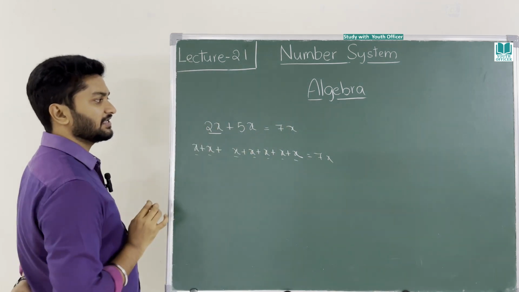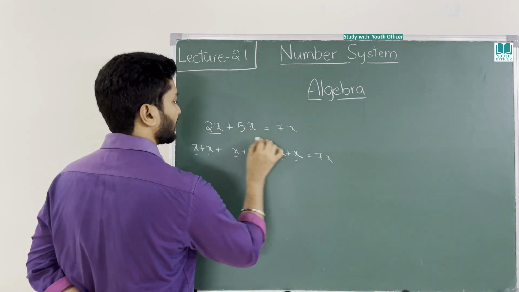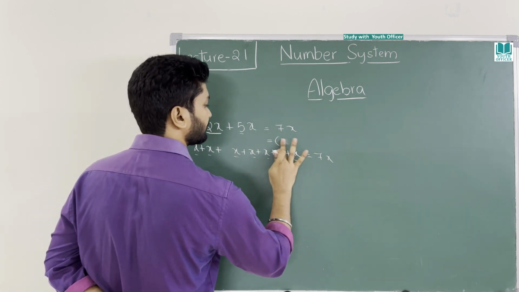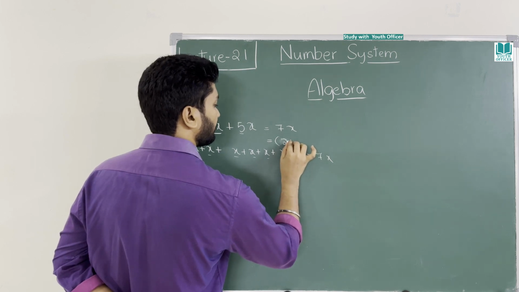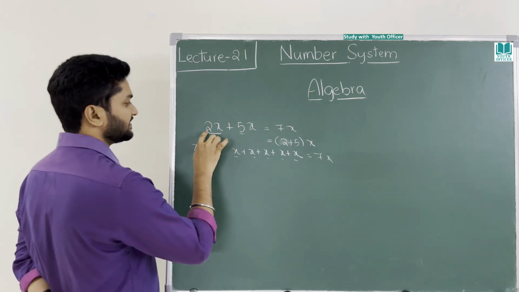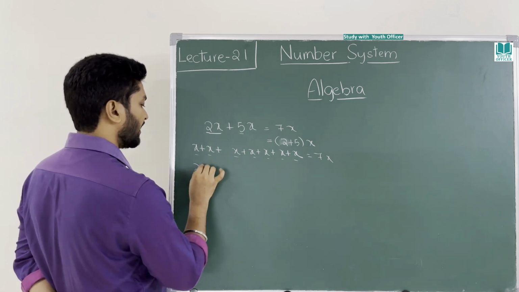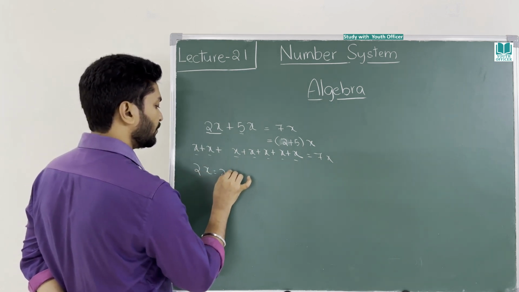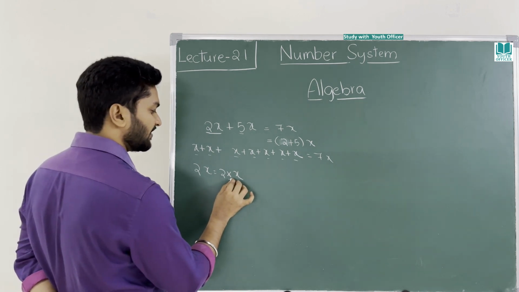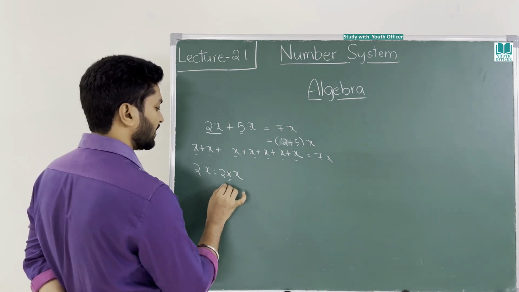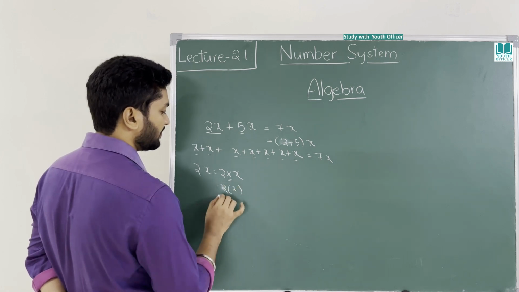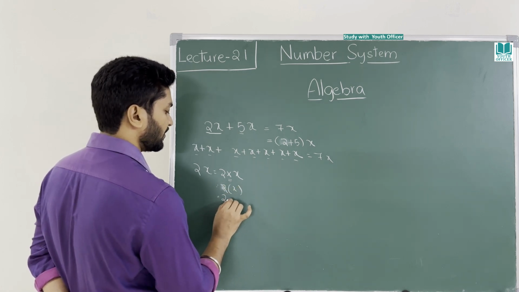How did we get 7x? 2 plus 5 into x. What does this x mean? 2x means 2 into x. Sometimes you can represent with into, sometimes you can represent with bracket, sometimes you can represent with a point also.